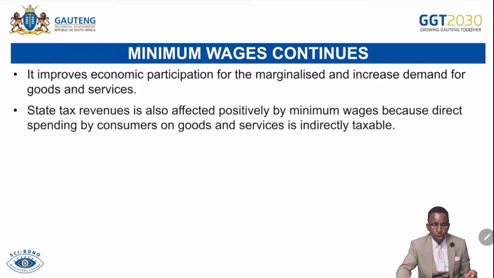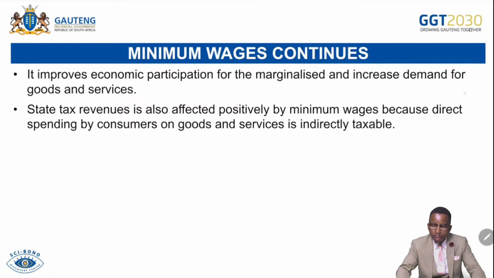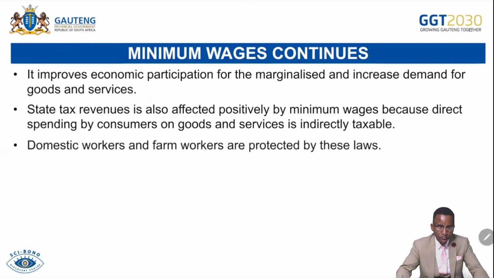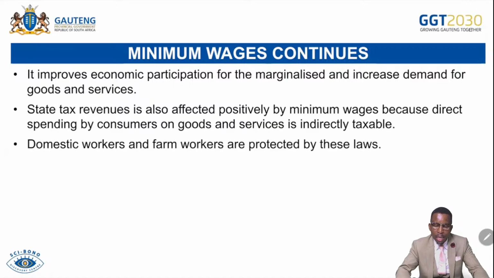State tax revenue also increases, it is affected positively because of the minimum wage. So direct spending by households will lead to government receiving more income in terms of what we call value-added tax. Domestic workers and farm workers are protected by these laws. Also, EPWP projects are also proclaimed a part of what we call minimum wages.